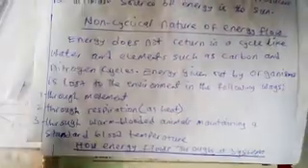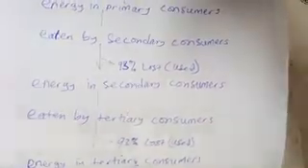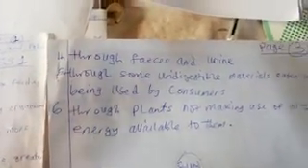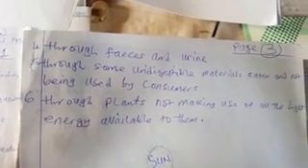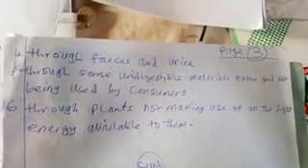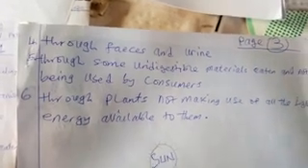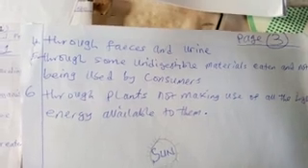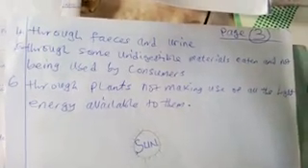Through warm-blooded animals maintaining a standard blood temperature. 4. Through feces and urine. 5. Through some undigestible materials eaten and not used by consumers. 6. Through plants not making use of all the light energy available to them.